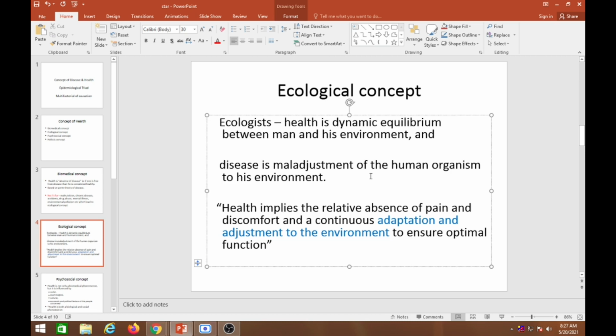So health implies a relative absence of pain and discomfort and continuous adaptation. Mainly we are adapting to our climate. Some places have very heavy rainfall, like Meghalaya, where in the summer it rains most of the time. People are adapting to it, so it's not much affecting their health.